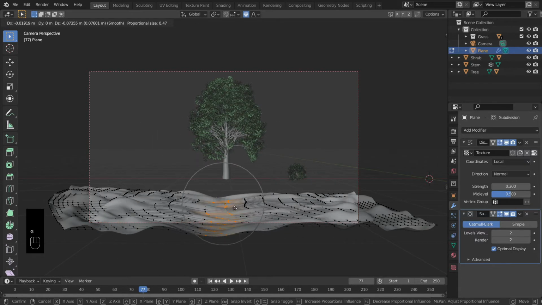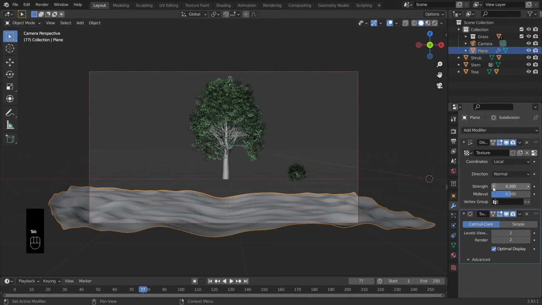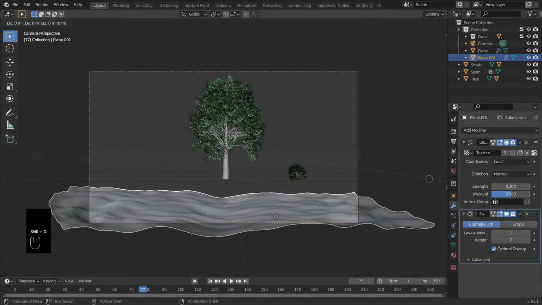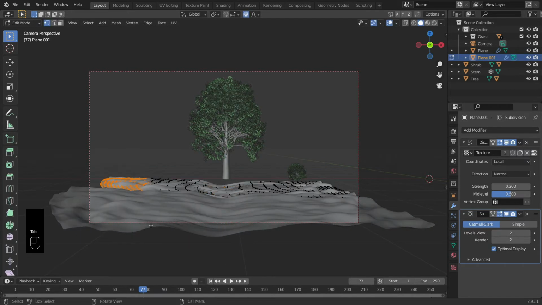Now I will make the middle part more shallow and adjust some of our settings, and we'll duplicate.